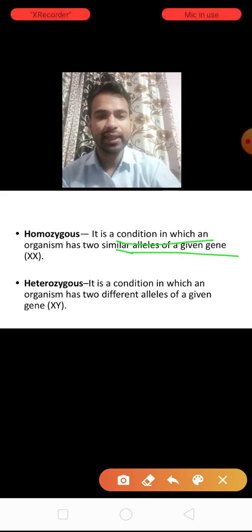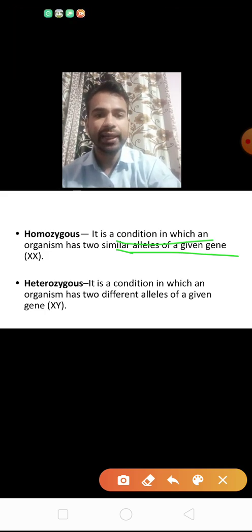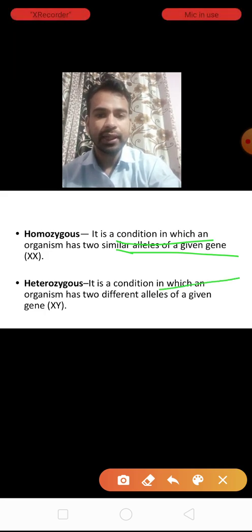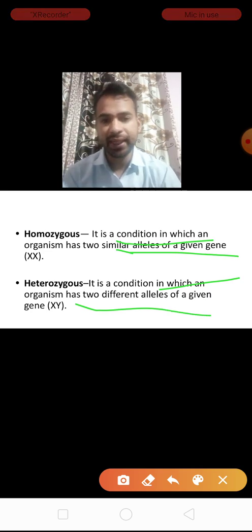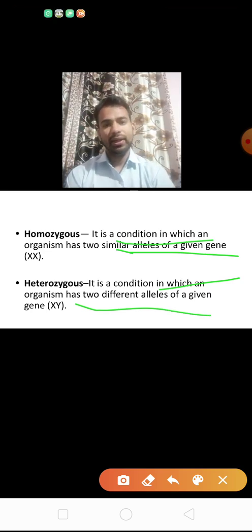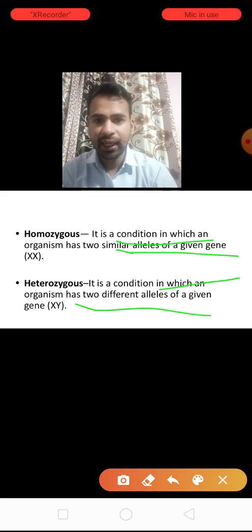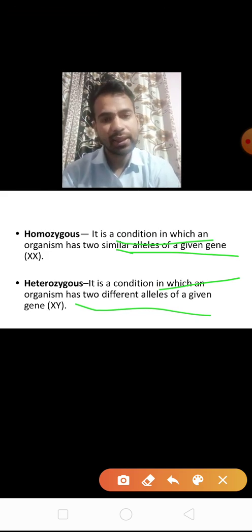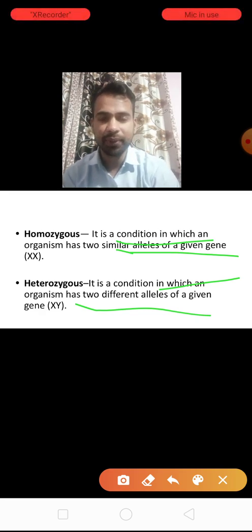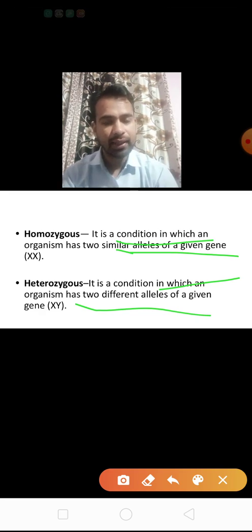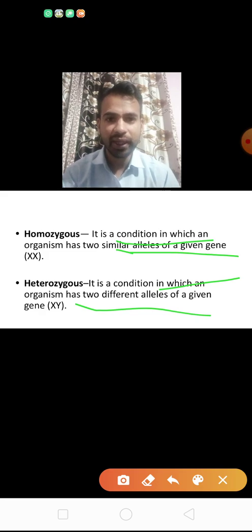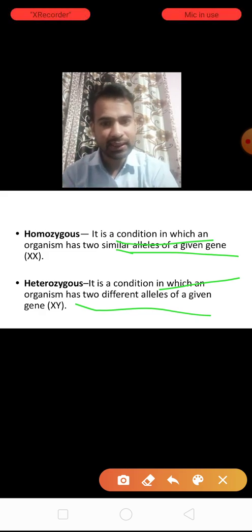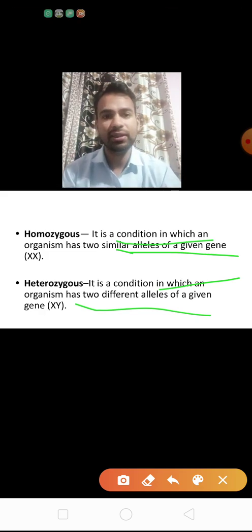But heterozygous is where something differs. In heterozygous, an organism has two different alleles. In heterozygous different alleles are there, but in homozygous the same alleles are there. So a heterozygous example is one capital T and another small t, or one capital X and another small x.